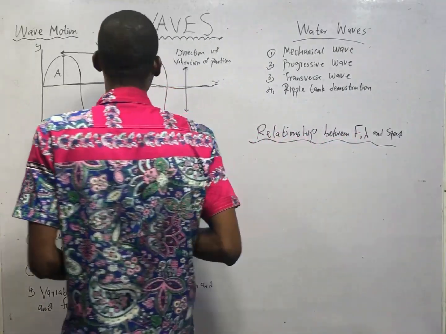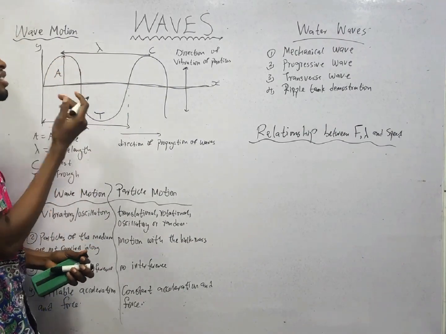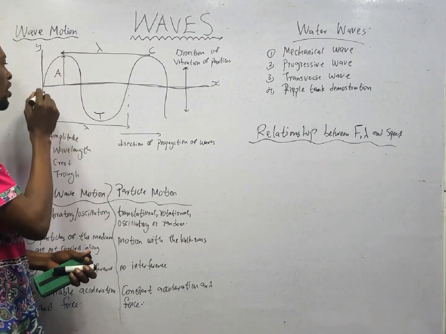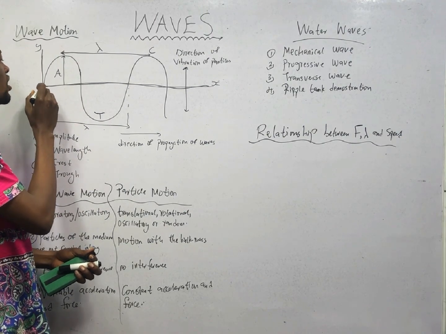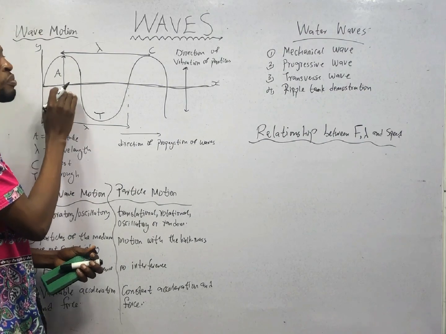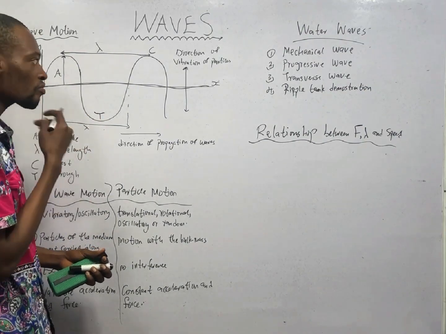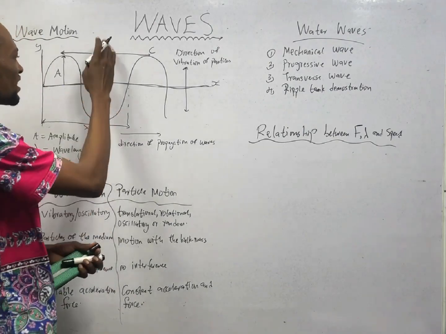Now, this maximum displacement from the rest position is referred to as amplitude A. This is rest, 0. It goes up until it gets to maximum. So that maximum point from the mean point or from the rest point is referred to as what? Amplitude.